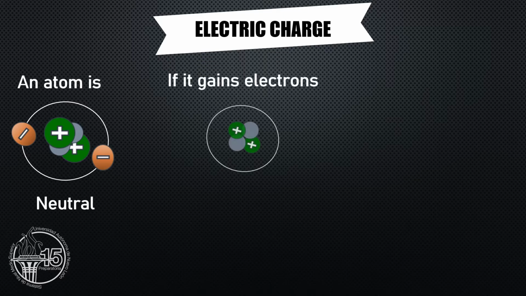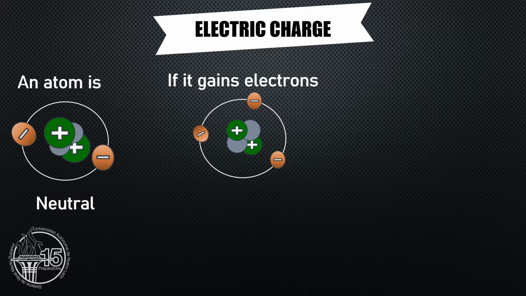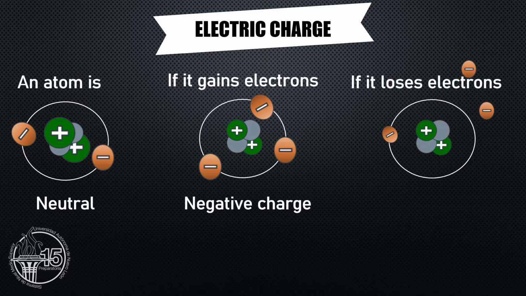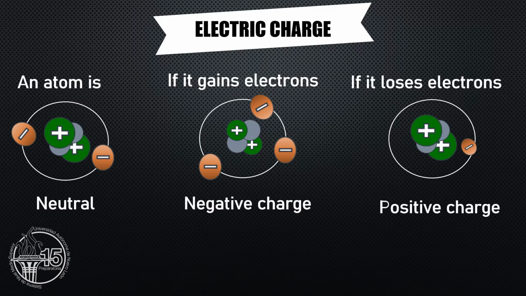If the atom gains electrons, then it will have negative charge because the number of electrons is greater than the number of protons. On the other hand, when it loses electrons, we will consider the charge as positive because there will be more protons than electrons.